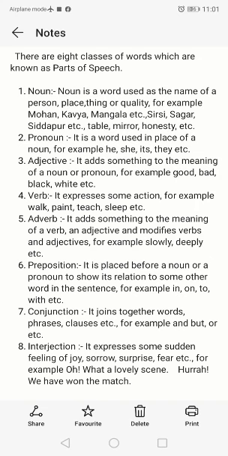And also a preposition shows relation to the rest of the sentence. For example, with, under, in, they are mainly called prepositions.